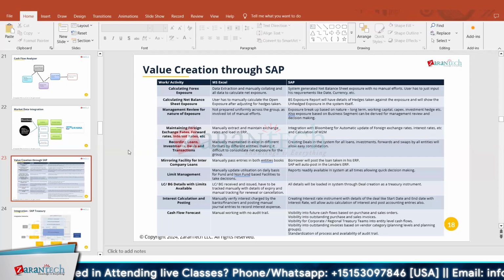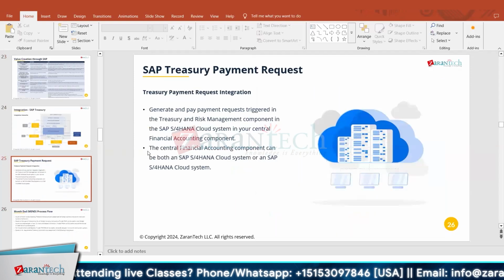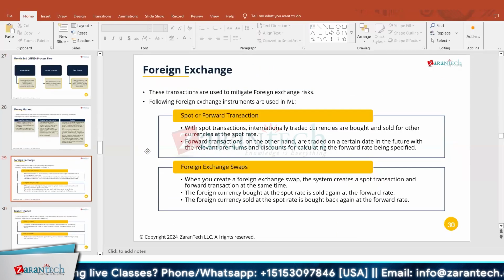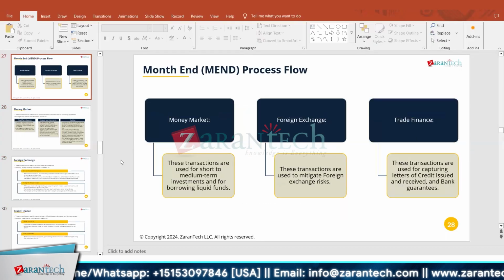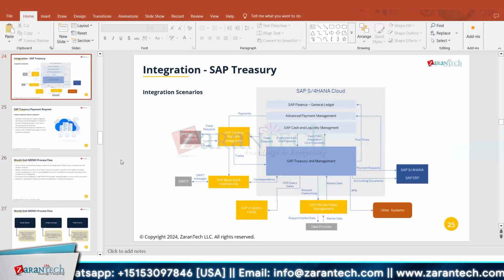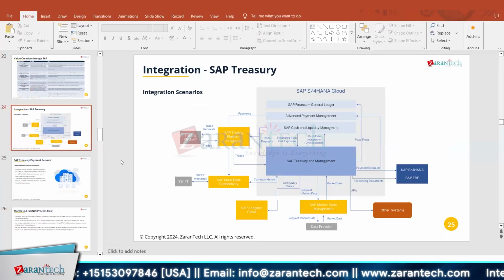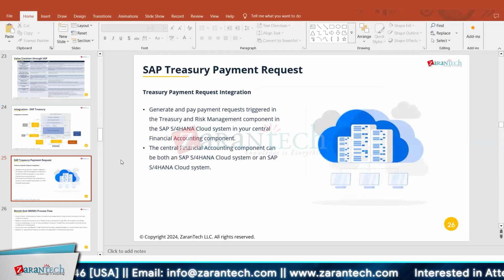So actually, I'm planning that once this slide is covered, once the month-end process is covered, we'll not go into too much detail. We'll cover till money market here, till slide 28. And once slide 28 is covered, I'll go to the system and we'll create one deal and focus on the transaction manager part. That is what we'll focus on.